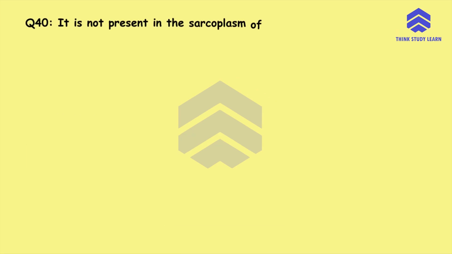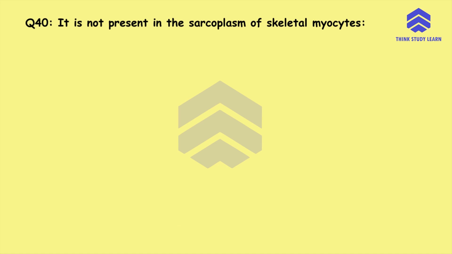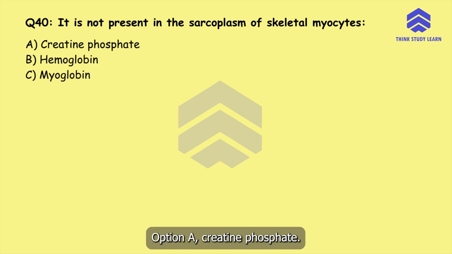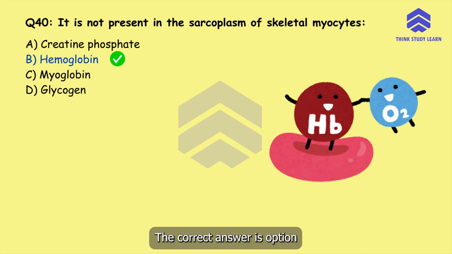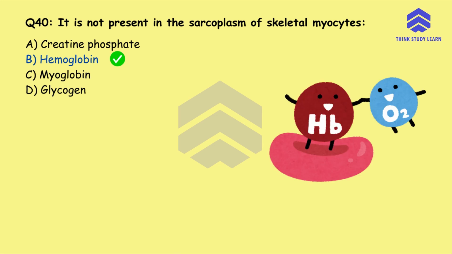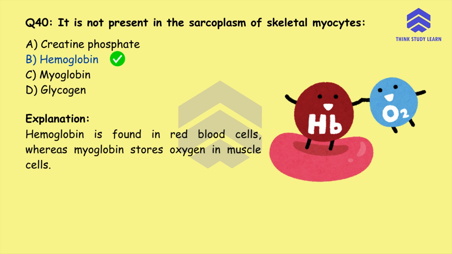Question number 40. It is not present in the sarcoplasm of skeletal myocytes. Option A, creatine phosphate. Option B, hemoglobin. Option C, myoglobin. Or option D, glycogen. The correct answer is option B, hemoglobin. Hemoglobin is found in red blood cells, whereas myoglobin stores oxygen in muscle cells.